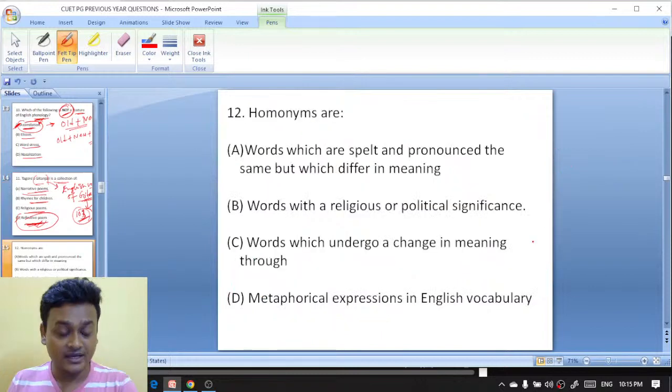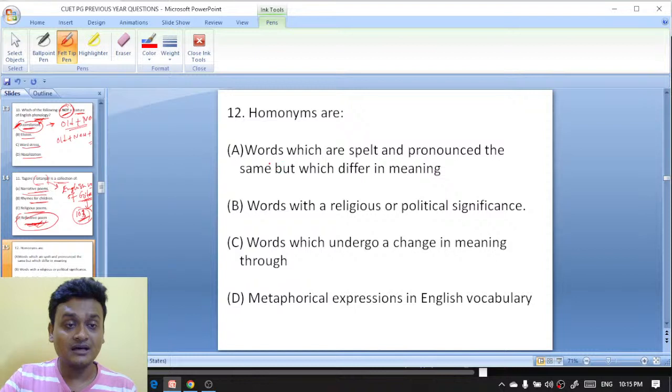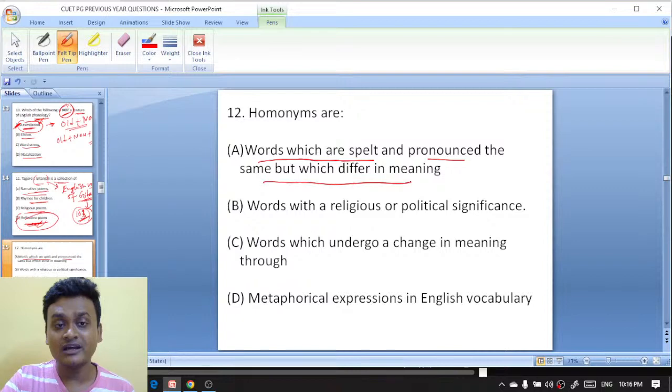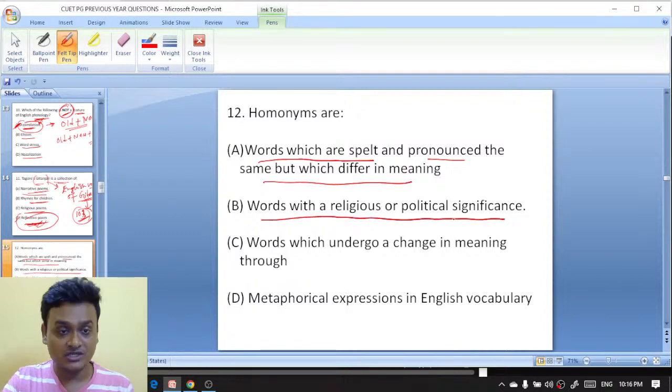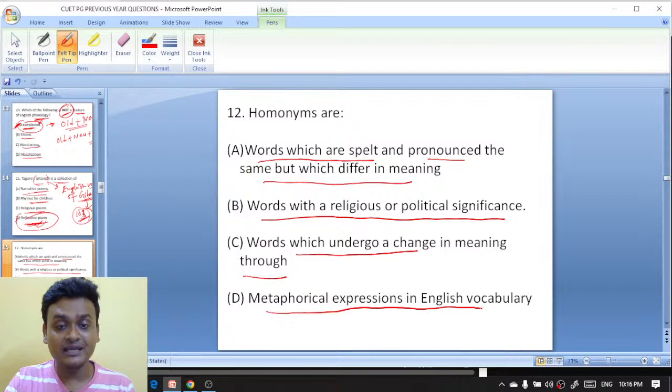What are homonyms? The options are: words which are spelled and pronounced the same but which differ in meaning; words with a religious or political significance; words which undergo a change in meaning through metaphorical expression in English vocabulary.